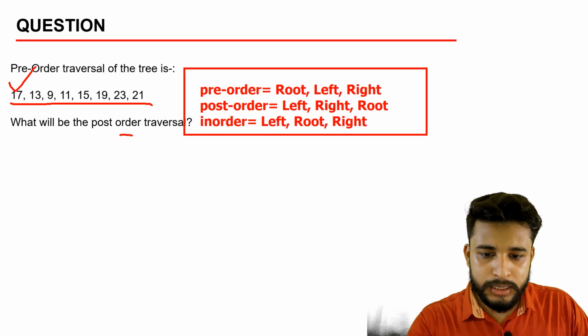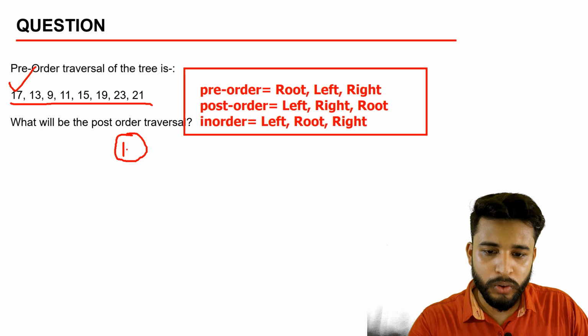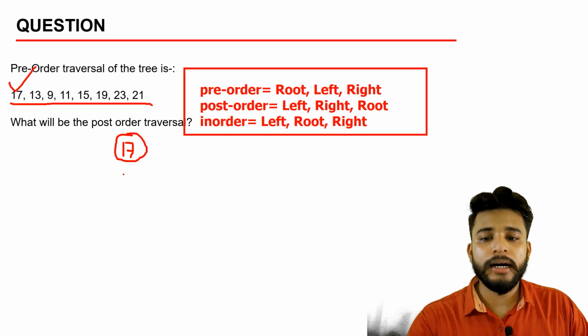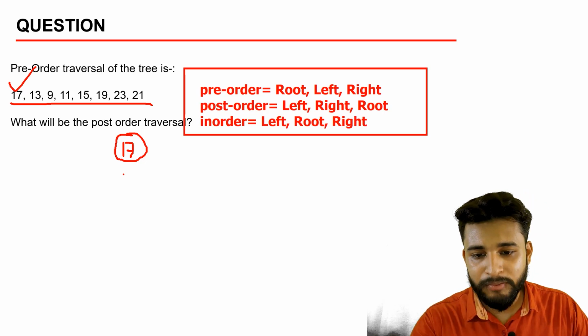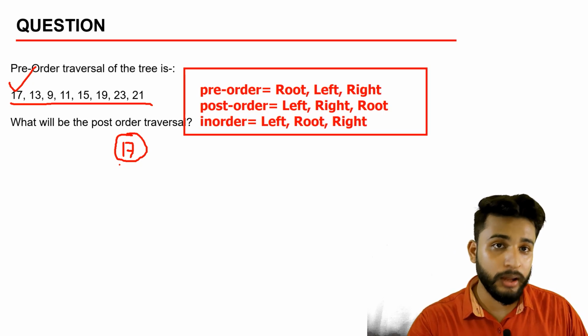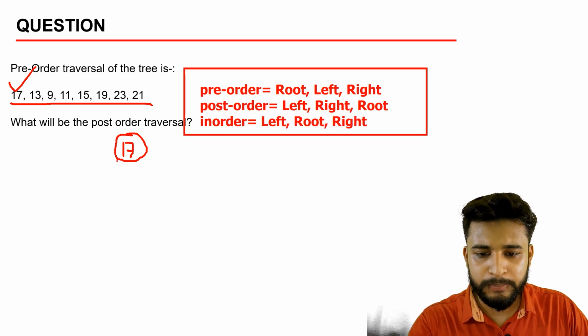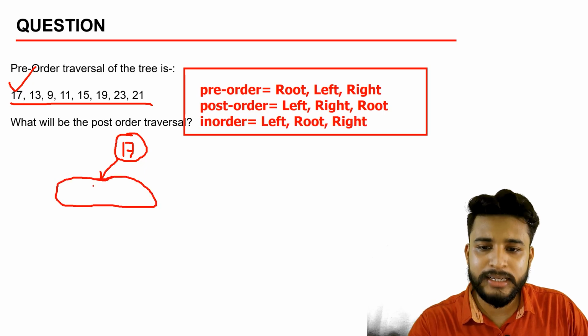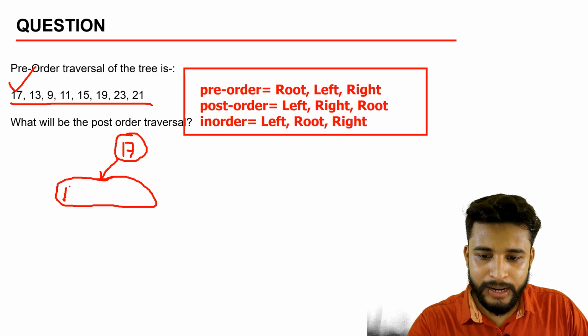Firstly, 17 will be taken as the root node, because root comes first. Then the numbers that are lesser than 17 will go on the left hand side. The numbers that are greater than 17 will go on the right hand side. Simple thing. So we will make a big node like this. It is rough work basically. We will write 13 here, 9 here, 11 here and 15.